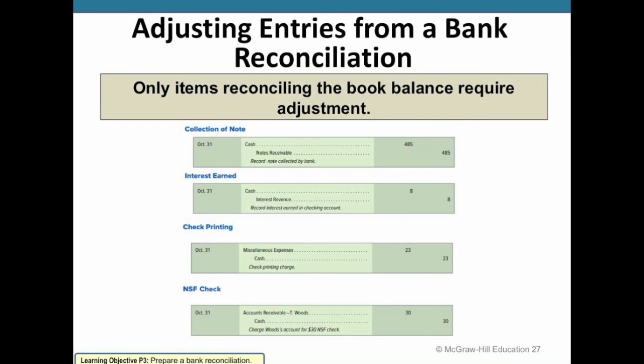Here we debit back to accounts receivable and credit to cash, reflecting that change. But for the bank statement side, the bank will make those adjustments on the upcoming bank statement. So there's nothing we need to do from an accounting information standpoint on our side of things.